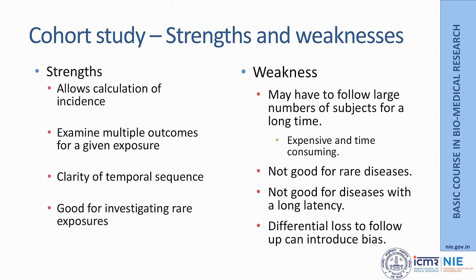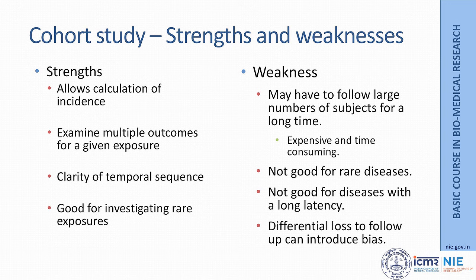Cohort studies have certain strengths as well as certain weaknesses. So, what are their strengths? They allow calculation of incidence, because when we start the study, we start the study with selecting exposed population and unexposed population, and we follow them in time. Therefore, it is possible for us to calculate the incidence of disease. We can examine multiple outcomes for a given exposure.